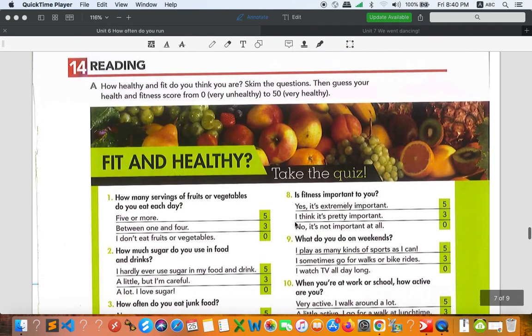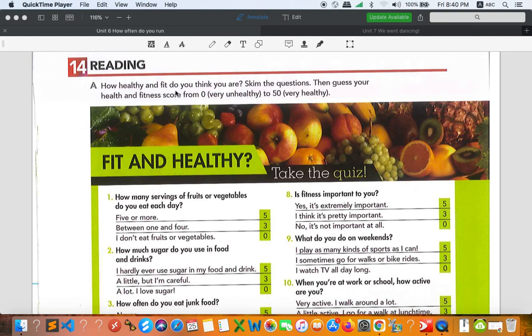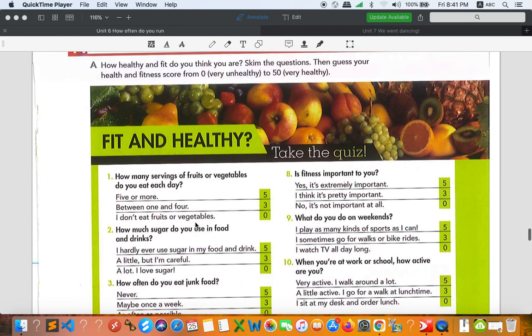All right, so let's go to reading. That is the last activity. How healthy and fit do you think you are? Skim the questions, then guess your health and fitness score from 0, very unhealthy, to 50, very healthy. So you have to skim, just read pretty quick in order to get what it is. And once you finish this, you can do a certain kind of quiz about yourself. Just an example, and you have to be honest with yourself.